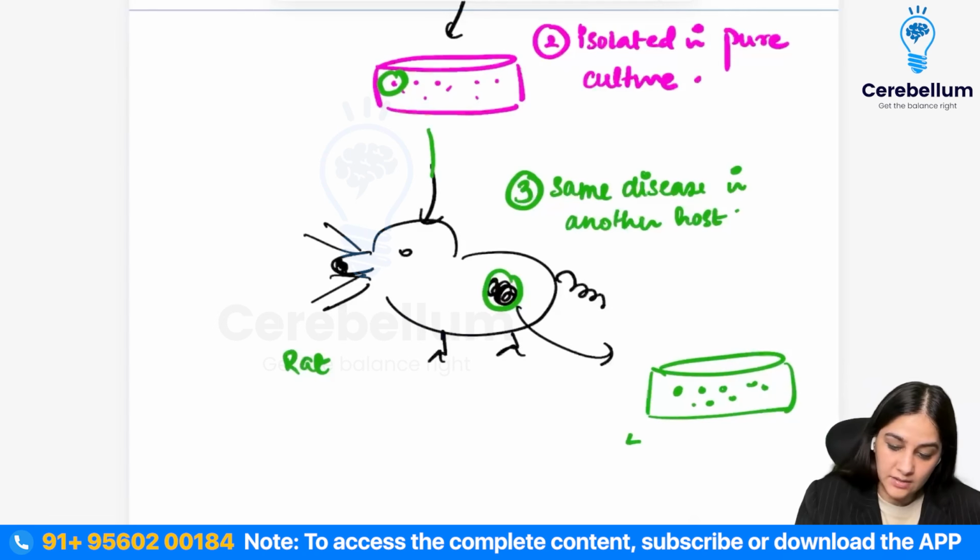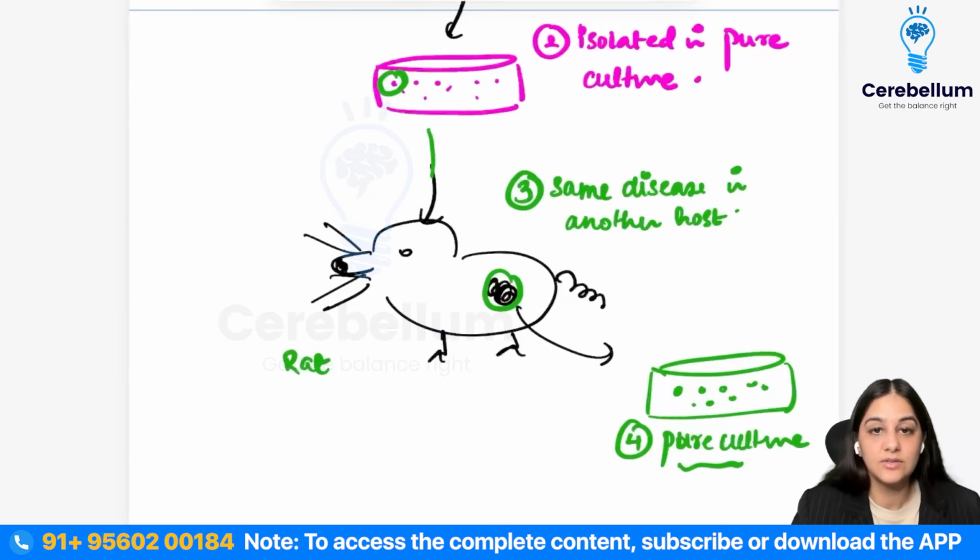So again, that is the fourth postulate, that in pure culture you should be able to isolate it, right? So these were the four Koch's postulates.